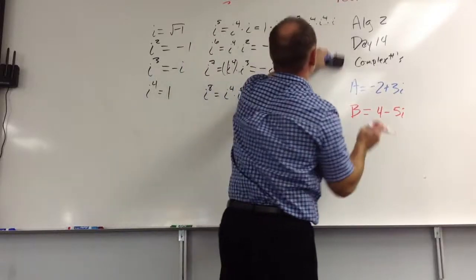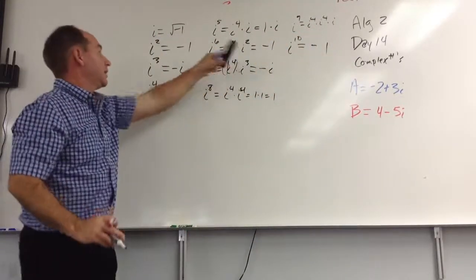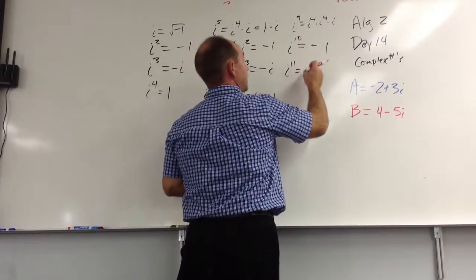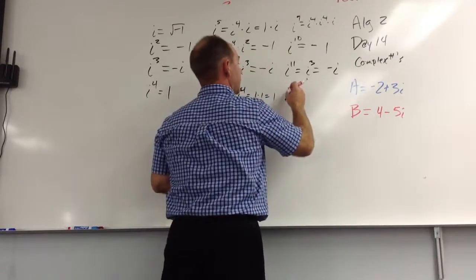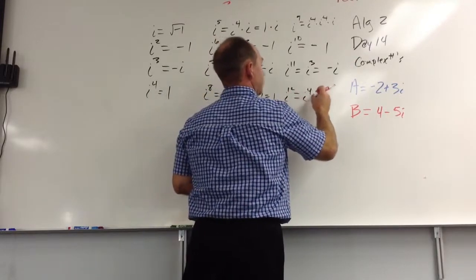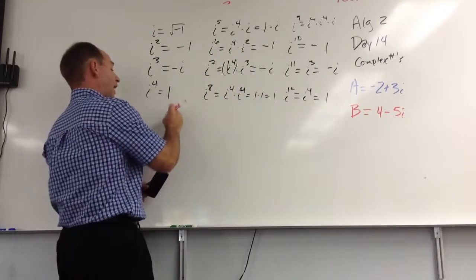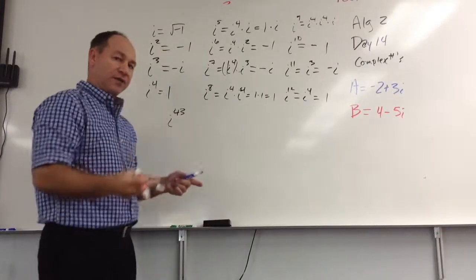i to the 10th is i squared, which is negative 1. I'm in too much of a hurry. i to the 11th is i cubed. And then i to the 12th is the same as i to the fourth, which is 1. There's a pattern. So what is i to the 43rd?